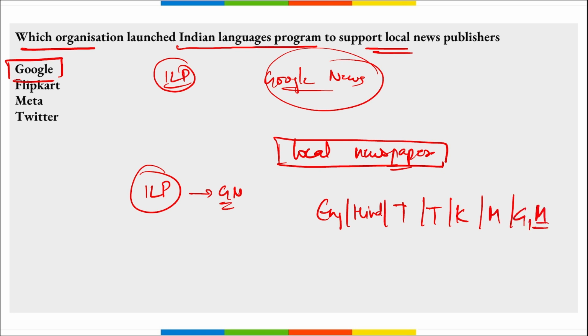This will include series and virtual workshops, also news insights and YouTube. Next thing, remember here all the local newspapers won't be eligible. Only those who have 12 months of continuous operation and have at least 50 full-time employees working for them. Correct? So it was Google that launched this Indian languages program to support local news publishers.